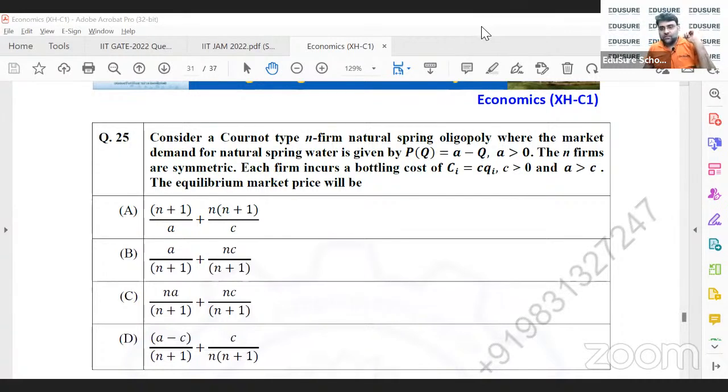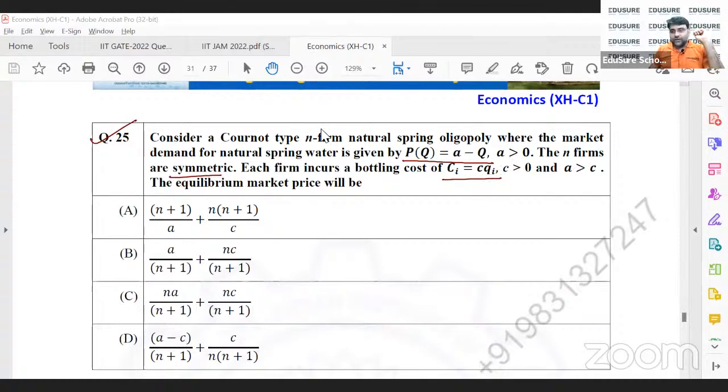GATE 2021, question number 25. Consider a Cournot type N-firm natural spring oligopoly where the market demand for natural spring water is given, with A positive. The N firms are symmetric. Each firm incurs a bottling cost of C times Qi.